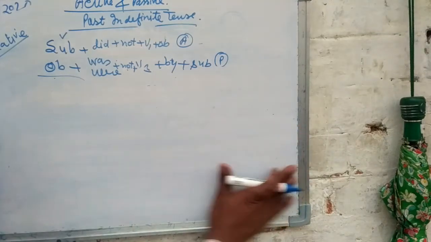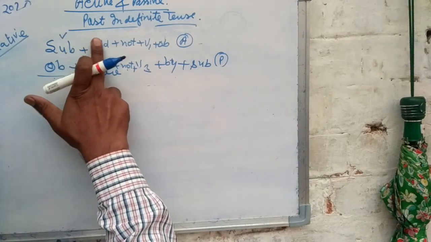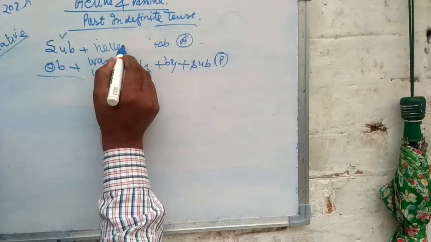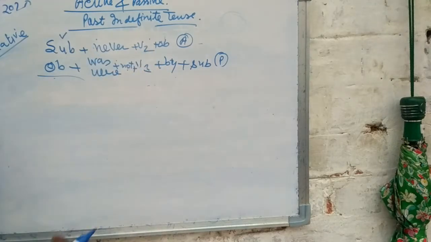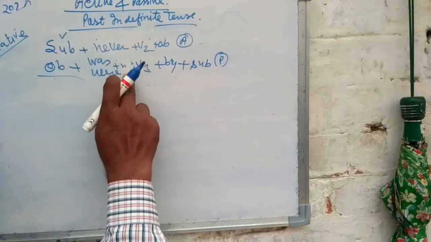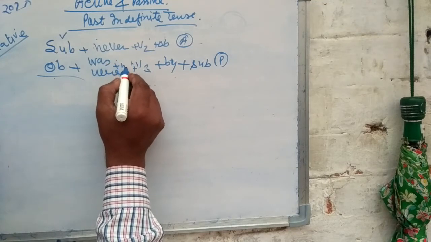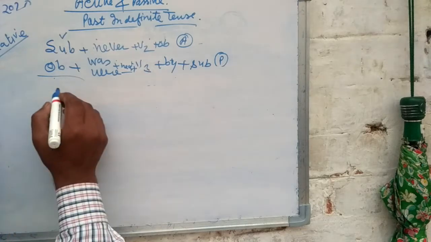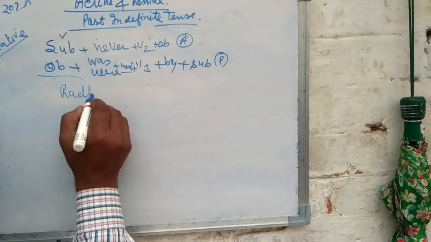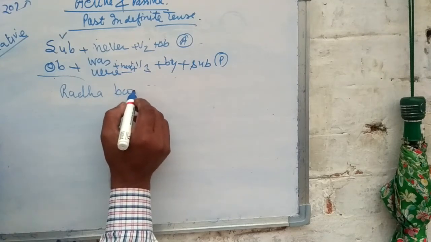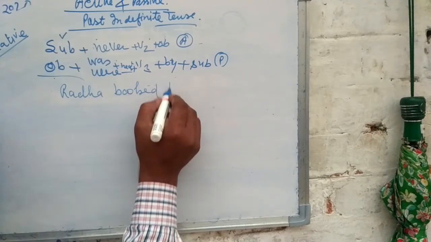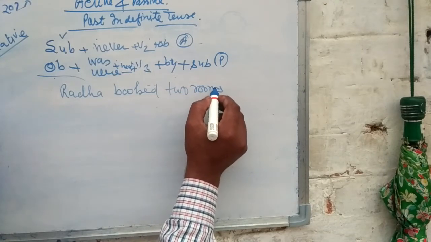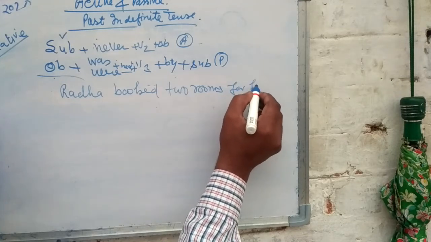You have one other sentence also in negative, when never is used. This sentence is also negative, and you will write never in place of not. Radha never booked 2 rooms for a function.